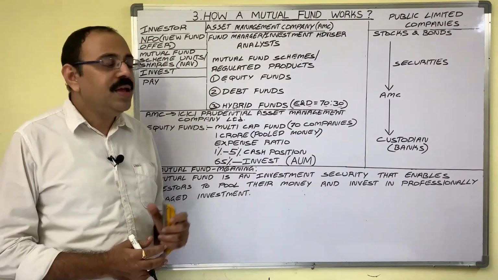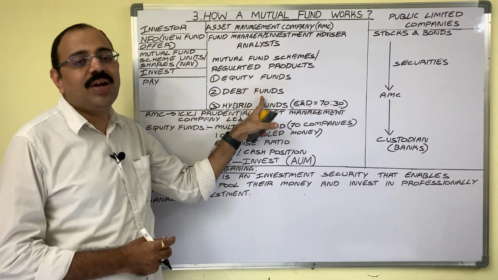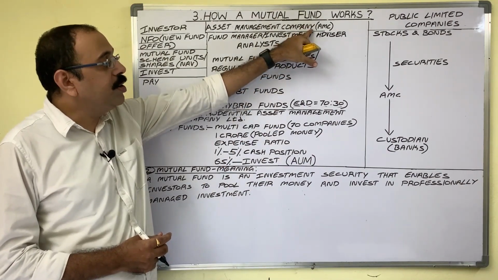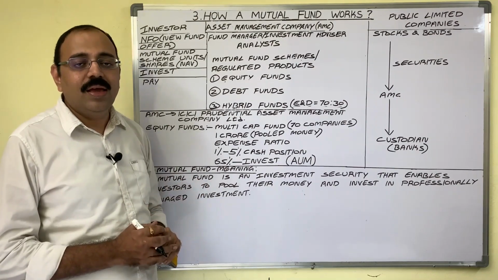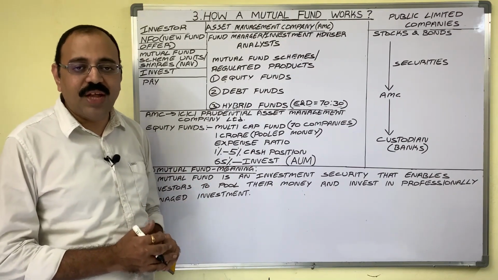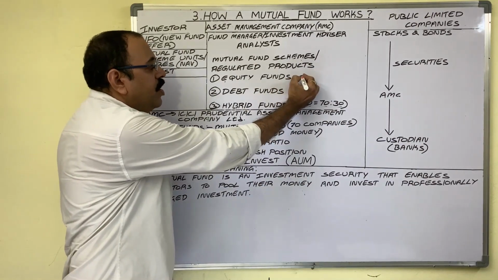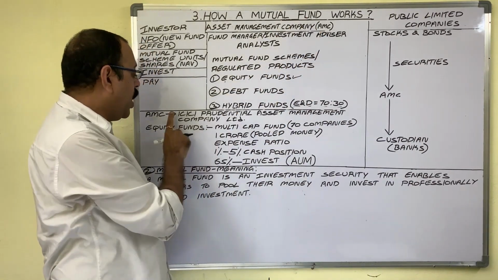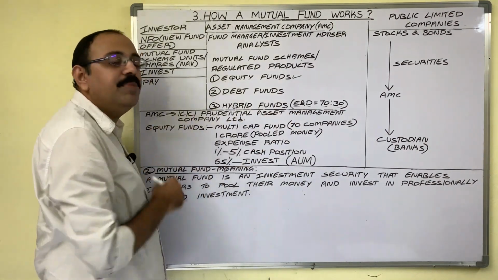In that manner, the investor analyzed all the available mutual fund schemes offered by different AMCs. Finally, he has come to one decision, that is to purchase an equity fund of one AMC known as ICICI Prudential Asset Management Company Limited.